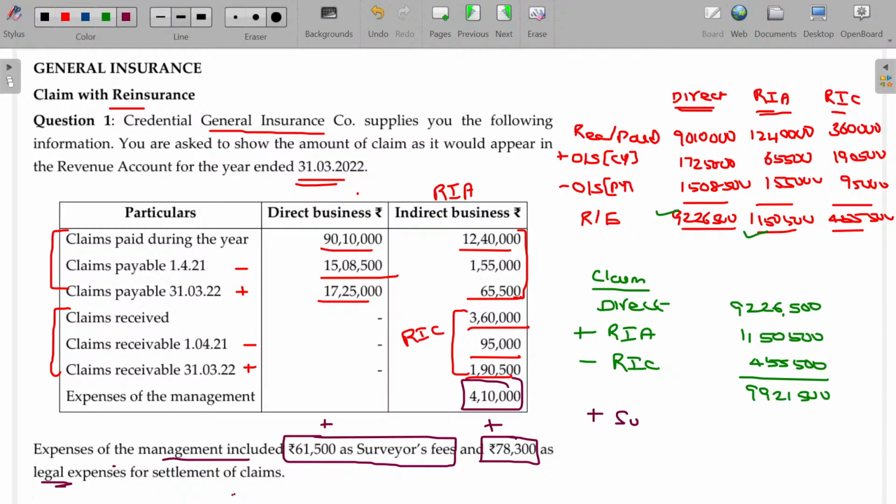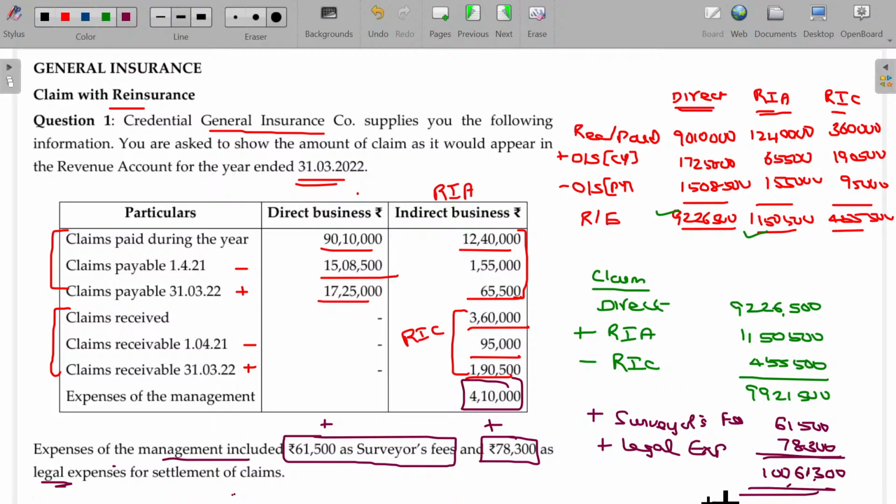So one is surveyor's fee of 61,500 and the other is legal expenses of 78,300. Now the final amount to be debited in your P&L account for claim is 1,61,300. Clear?